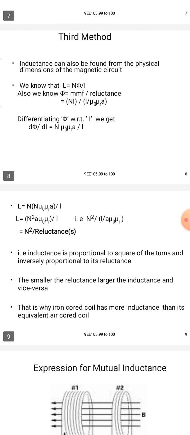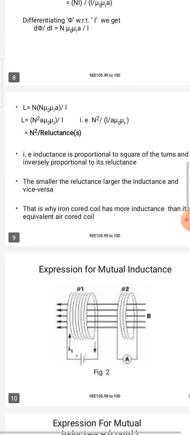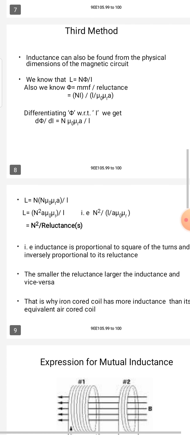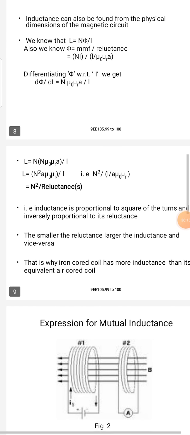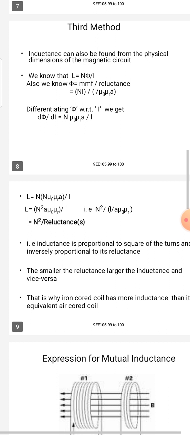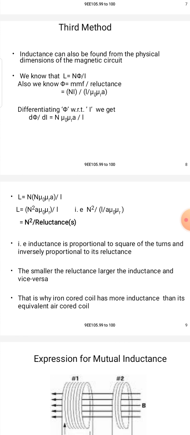And the third method: inductance can also be found from the physical dimensions of the magnetic circuit.